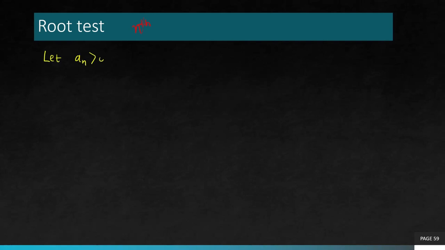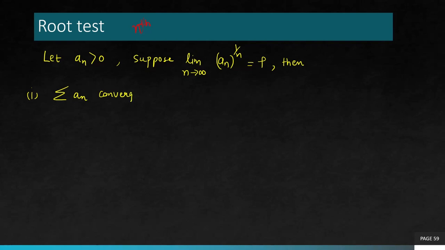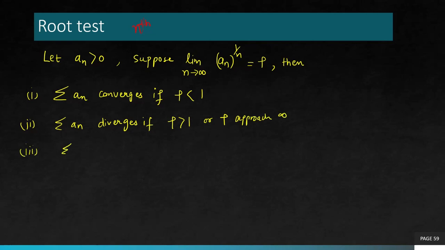So let's have a look at the statement. Let a_n be a positive term series, and suppose limit n goes to infinity, a_n to the power 1 over n is rho. Then the series converges if rho is less than 1. The series diverges if rho is greater than 1 or infinity. And the third is series may or may not converge, means the test is inconclusive, the test fails if rho is equal to 1.